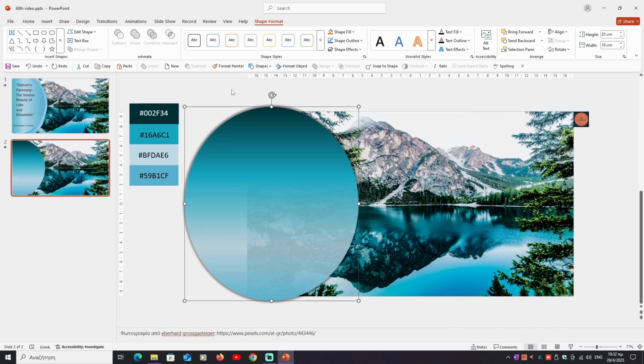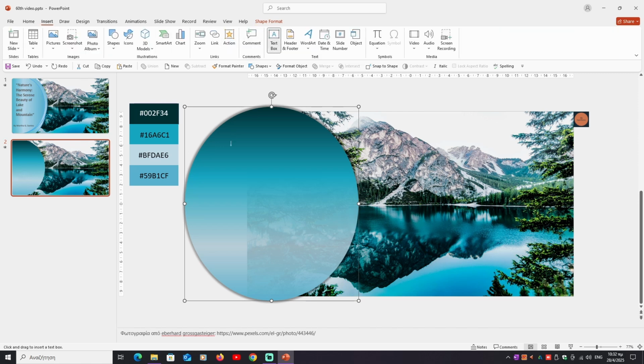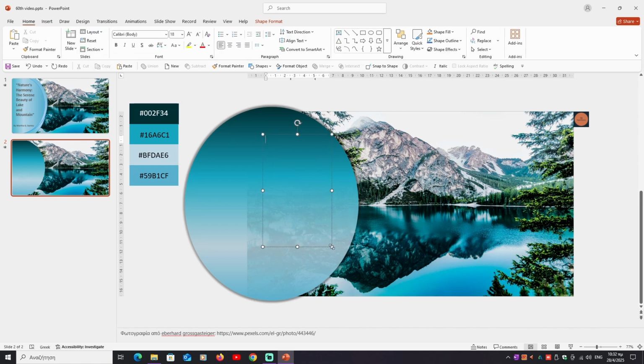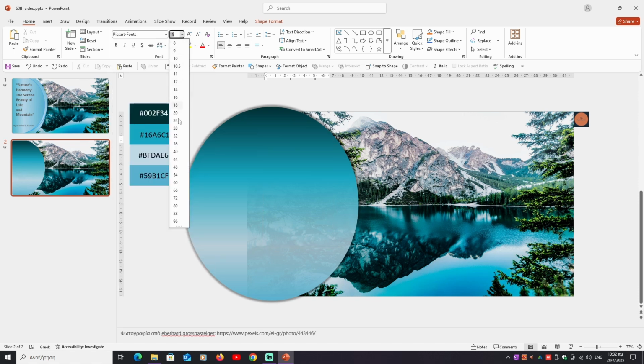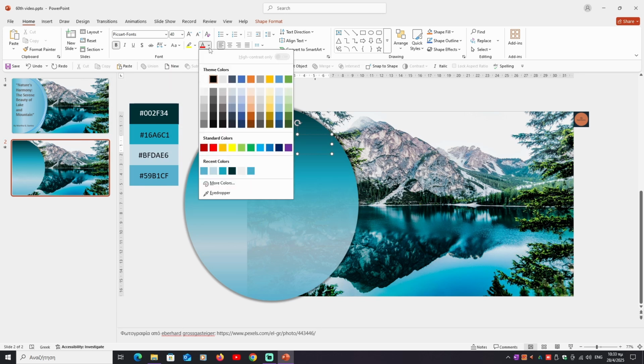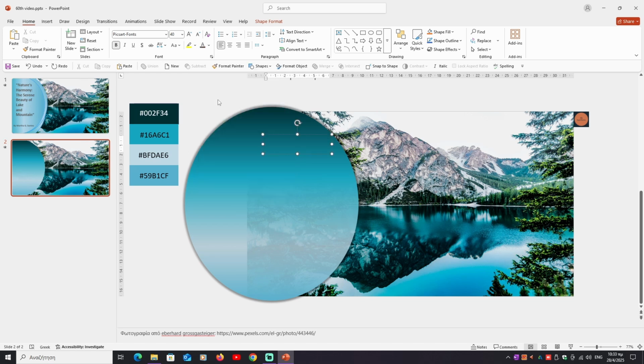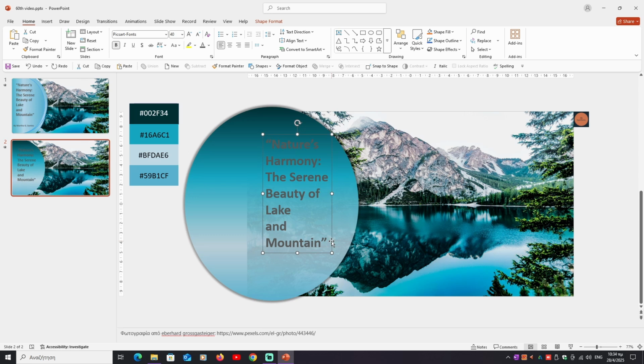Now we want to insert our title. We go to Insert, click Text Box, click inside the design area, drag and release it. We choose Font, Picture Font, size 40. Bold. We use color for the text, second row, second column, and we write our title. Nature's Harmony, the serene beauty of lake and mountain.